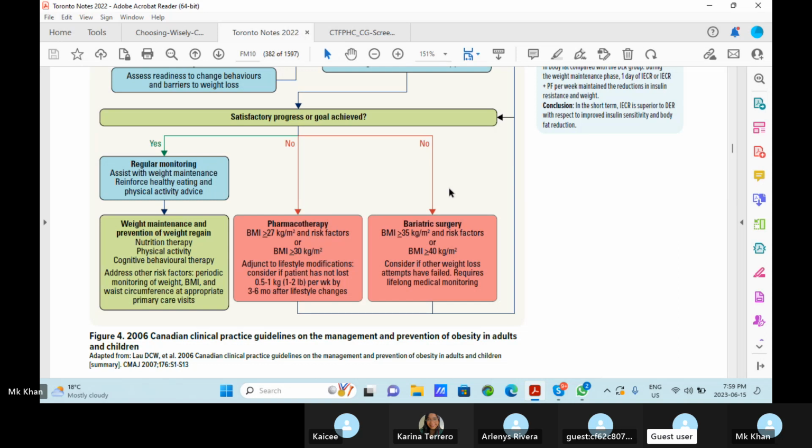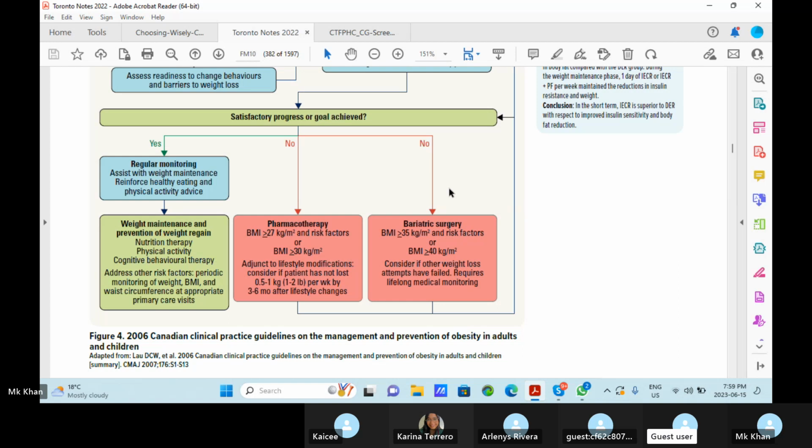Assist with weight maintenance. The maintenance phase is very difficult. Enforce healthy eating and physical activity advice. So next, weight maintenance and prevention of weight gain: nutrition therapy, physical activity, cognitive behavioral therapy, address other risk factors, periodic monitoring of weight, BMI, and waist circumference at appropriate primary care visits. If no, then what will you do?